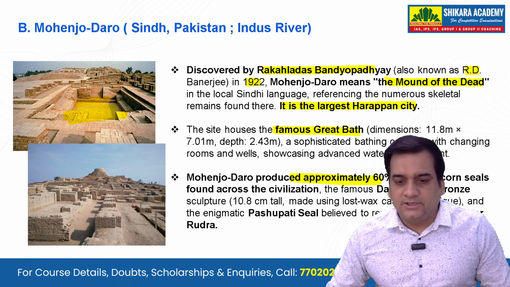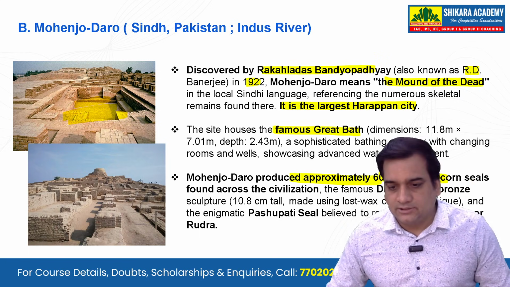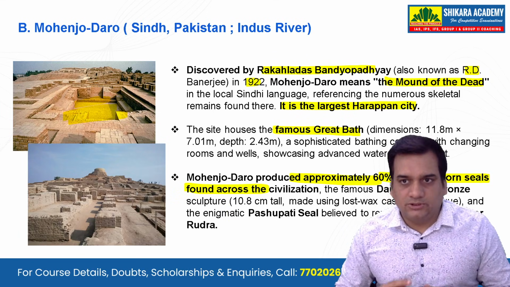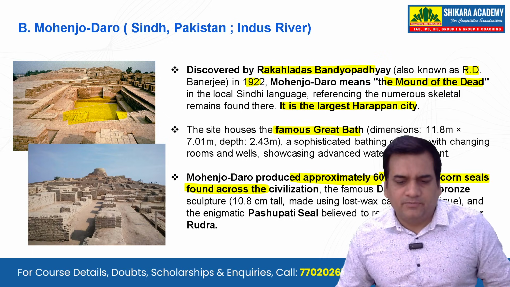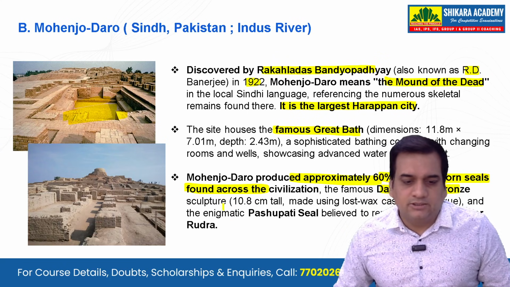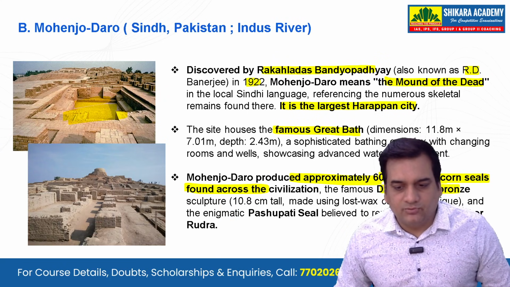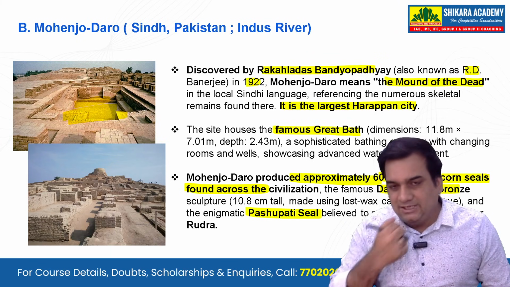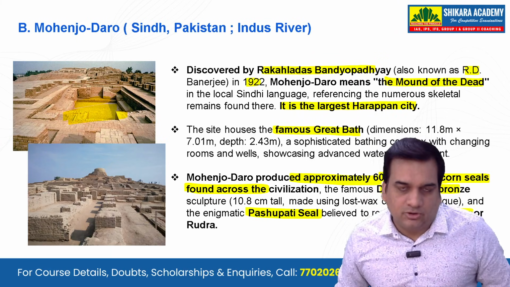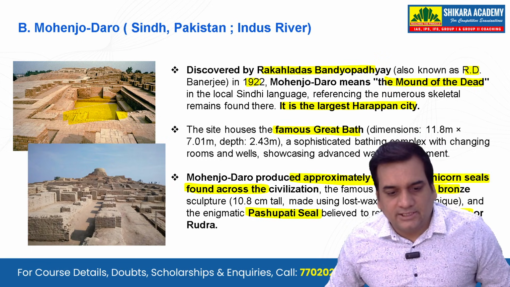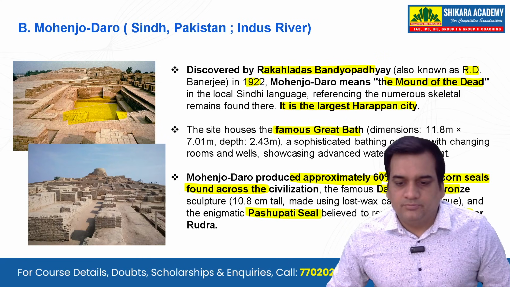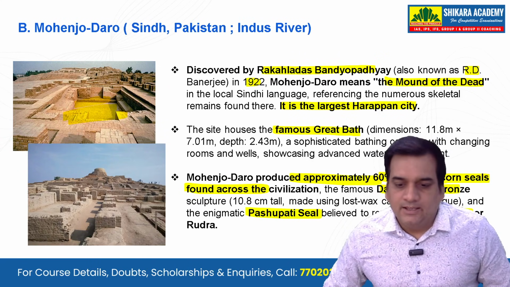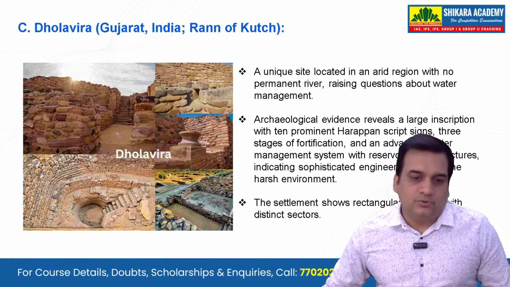Mohenjo-Daro produced approximately 60% of the unicorn seals. Now, this is very important. This was found across the civilization, and one of the most prominent seals that have been found. And the famous dancing girl bronze sculpture is also something that is found there. And the Pasupati seal, which is believed to be the proto-Shiva or the Rudra or Shiva himself. So this is something that you should know about. I'll also give you the names of the priest king that has been found here, and also the bronze bull that was also there.